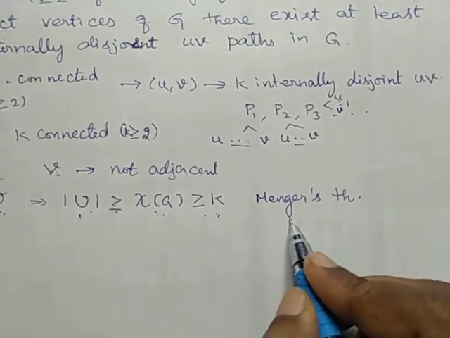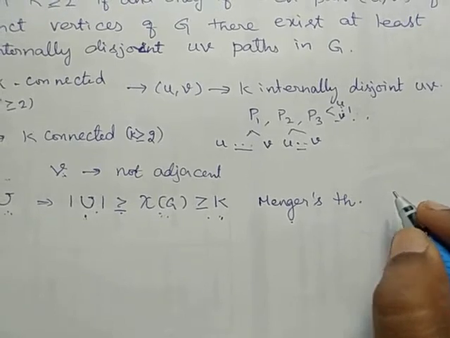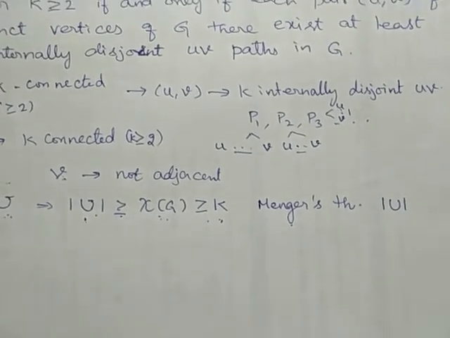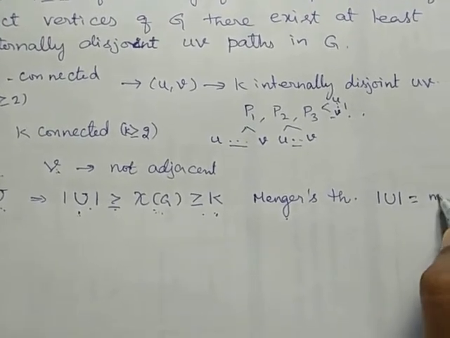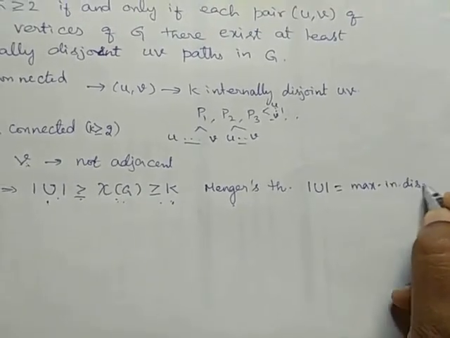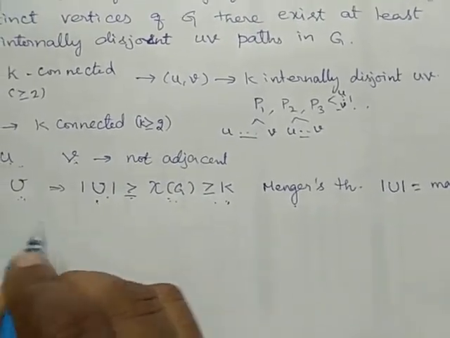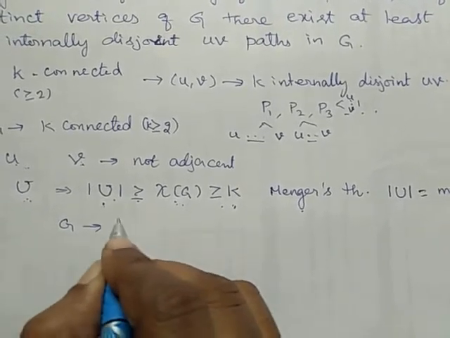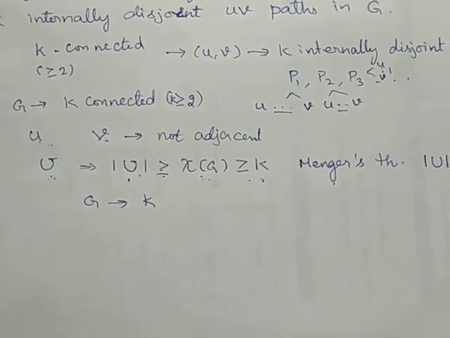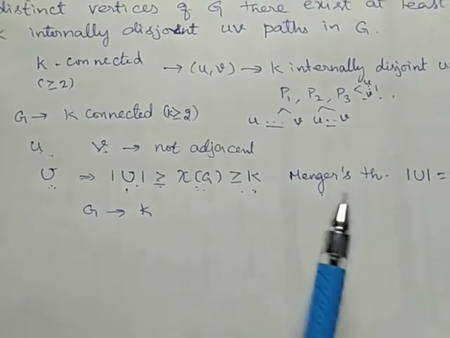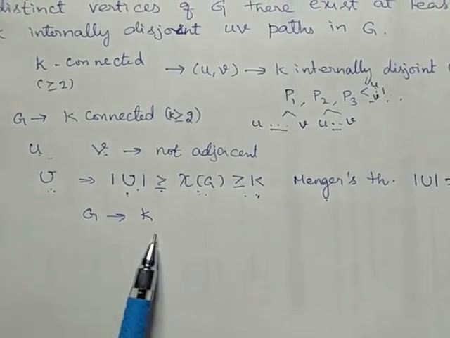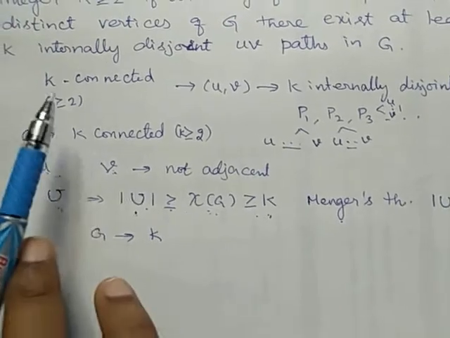So, using Menger's theorem, the minimum number of vertices in a UV separating set should be equal to the maximum number of internally disjoint UV paths. Therefore, G contains at least k internally disjoint UV paths. From Menger's theorem, we concluded that G contains at least k internally disjoint UV paths. So, this is the first case.